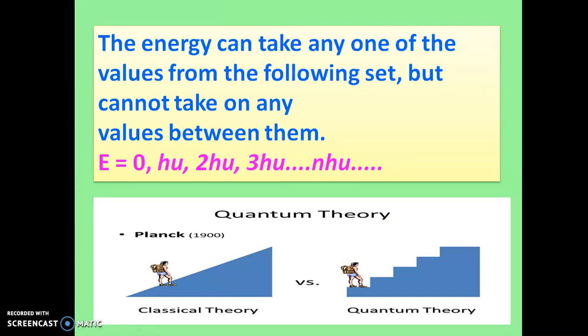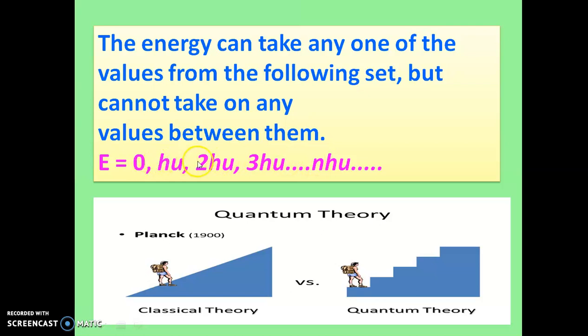Next is the concept of quantization. What is quantization? Quantization means the energy can take only one of the values from the following set, but it cannot take on any values between them. So energy can take any of these values, but it cannot take any value in between.